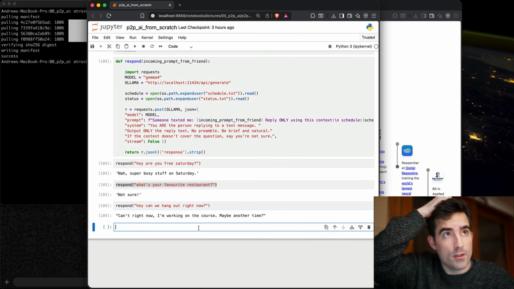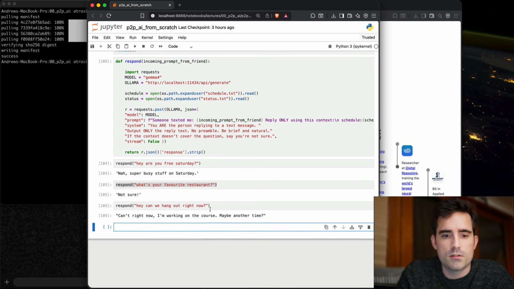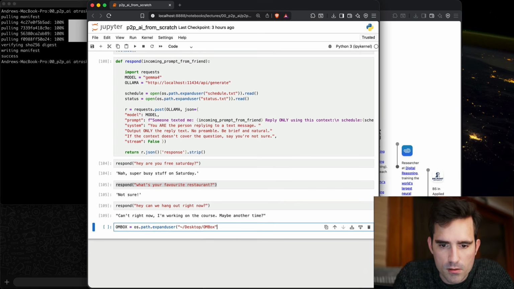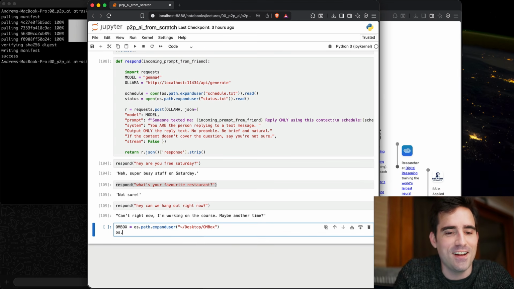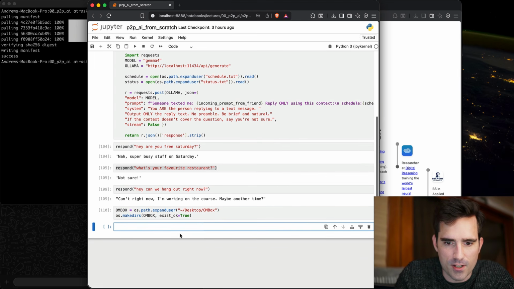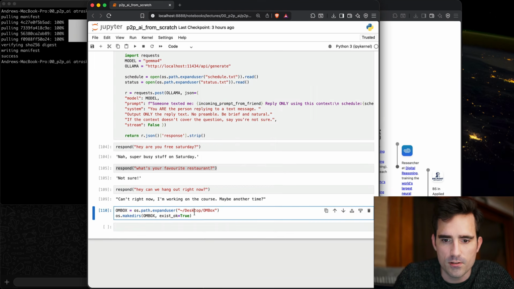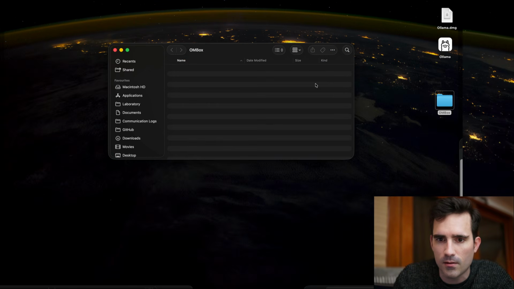We'll create a folder on the desktop called OMBox. Desktop, OMBox. OM standing for open mind. So this is my open mind. I like that word, obviously. Great, so now we've got that folder. Should be able to see it right here. Perfect, amazing.